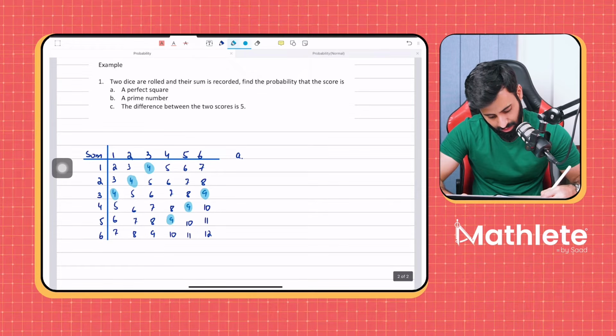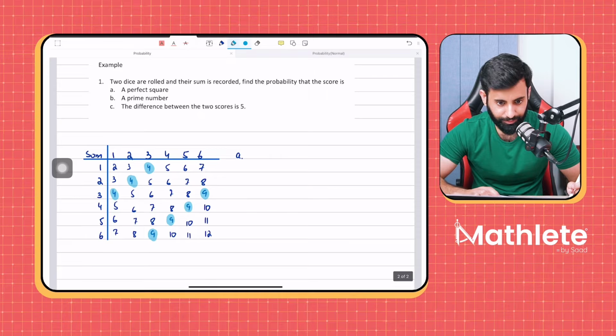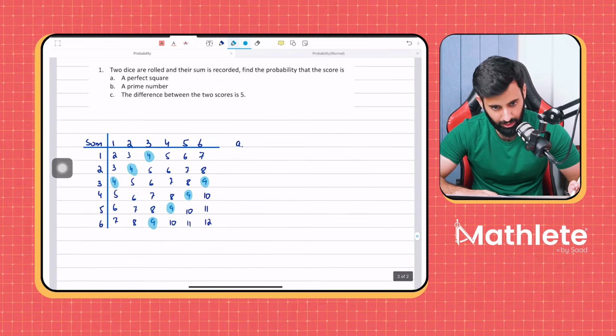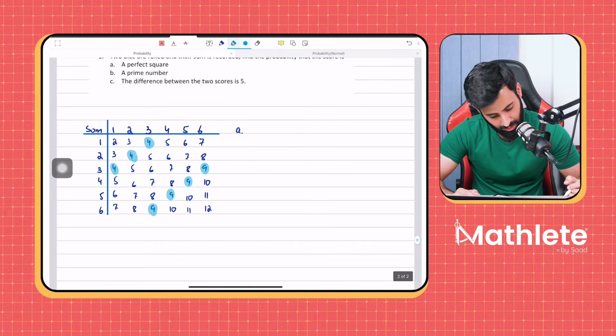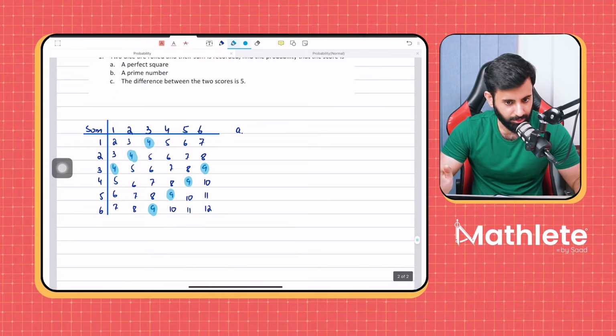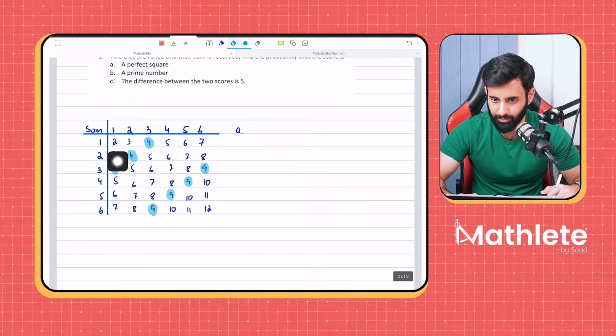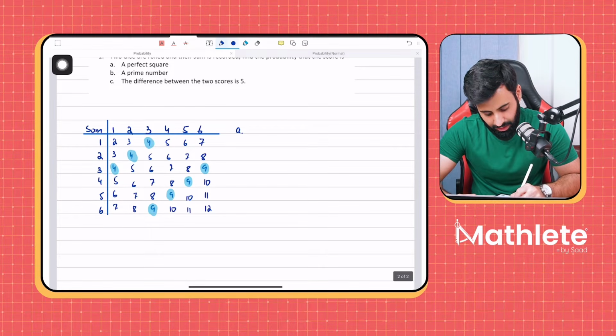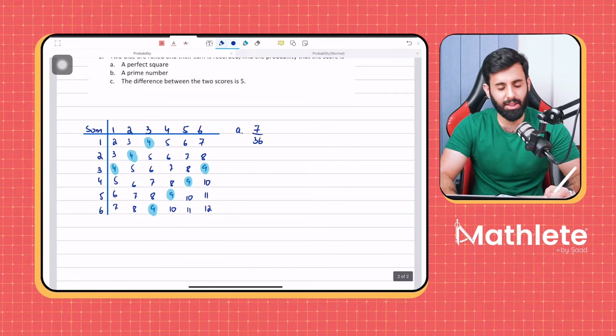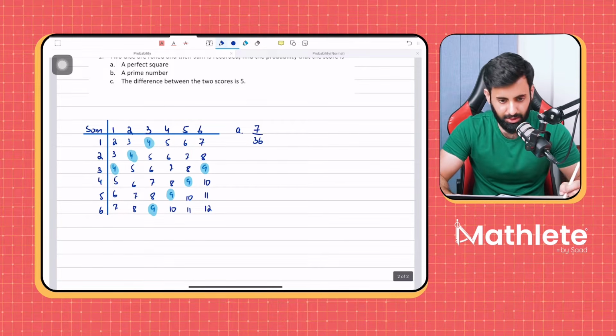So 7, 8, 9, 10. And what else? What else is a perfect square? Let's see. That's it. No other one. We don't have 1. It's not possible to get the sum as 1. So what's the answer? The answer is going to be 7 over 36. Why 7 over 36? Because 7 are your favorable outcomes, 36 are your total outcomes.